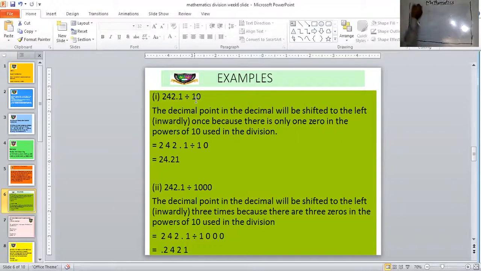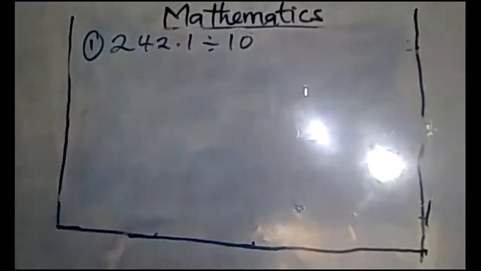242.1, so let me write it under the example. 242.1 divided by 10. Let's see how that is done. 242.1 divided by 1. So see how this is done.